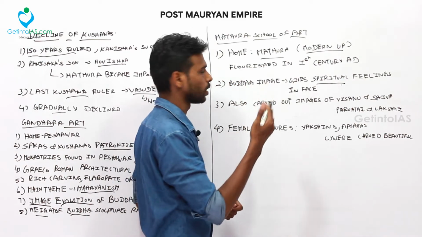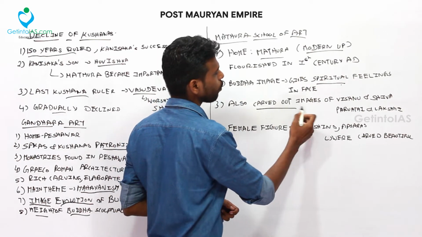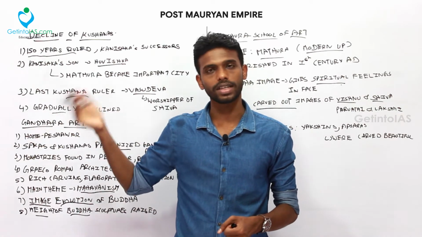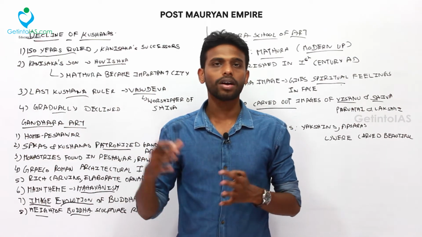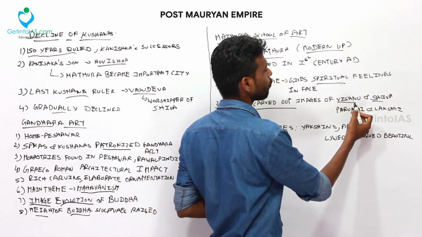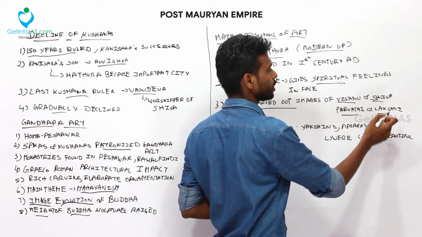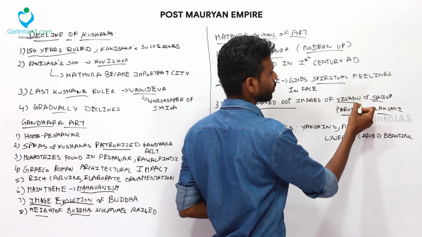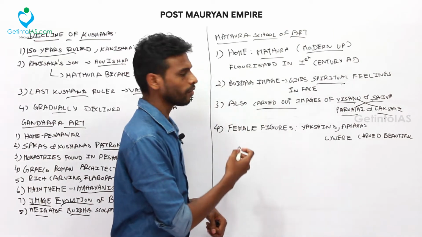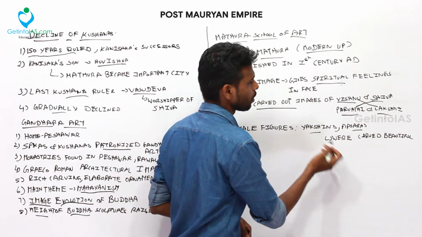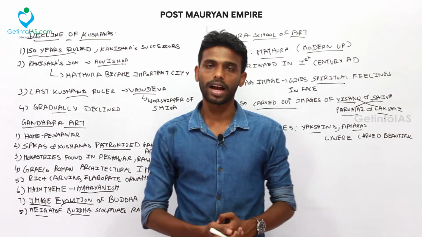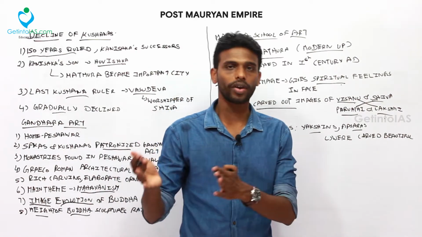And in this sculpture, they also carved out images of Vishnu and Shiva. So I said they were tolerant to all religions. In Sungas as well as Satavahanas, they found some gods' images on the coins. So this shows that they also carved out images of Vishnu and Shiva, Parvati and Lakshmi. Parvati was wife of Shiva and Lakshmi was wife of Vishnu. They also carved out female figures, Yakshinis, Apsaras. They were carved out beautifully, and this is how the art and architecture evolved during the post-Mauryan period.